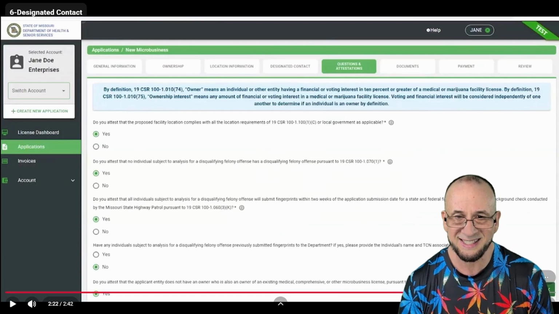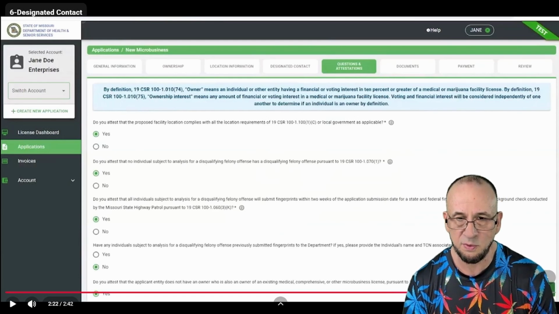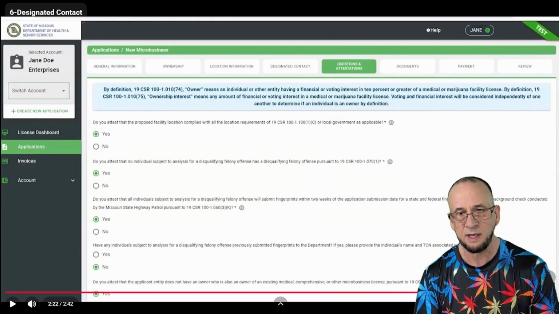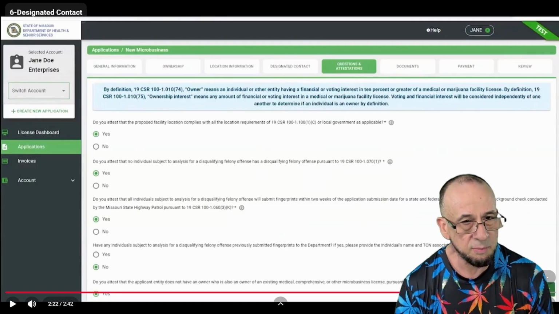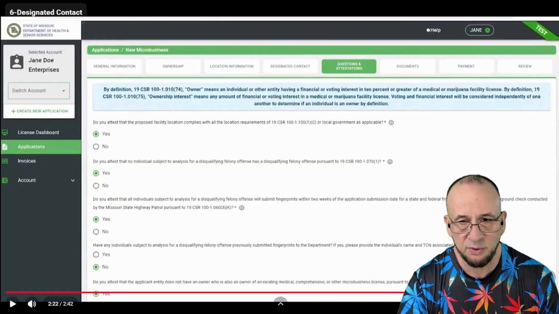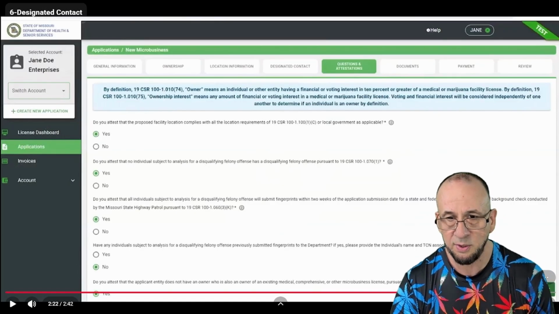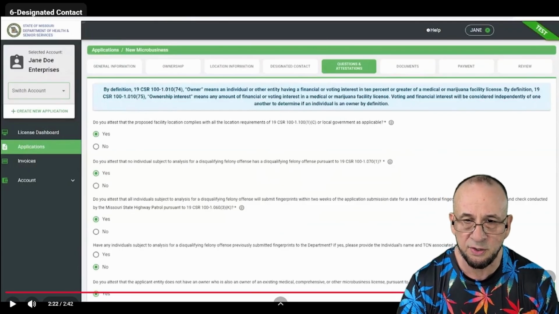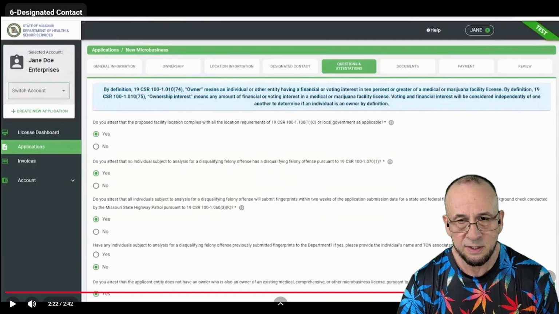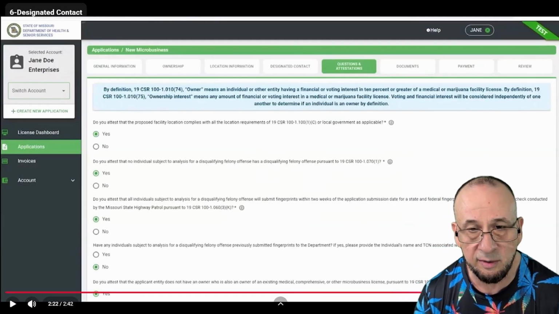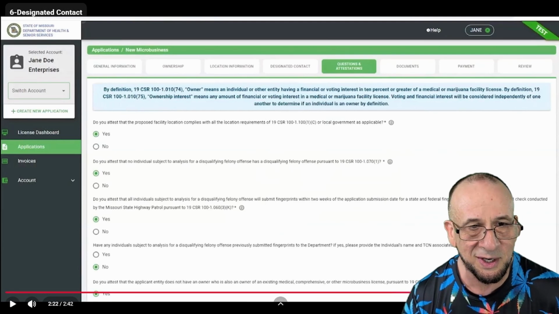Questions and attestations. This is going to be the one where you have to answer all these questions that will either qualify or disqualify you from getting a license. So you better answer yes to most of these questions. I'm not going to go through, well, maybe I should. I'm going to go ahead and read these to you just in case you're looking at this on your phone and you can't read this tiny print. These are all the questions and attestations that you have to read. And you need to move my big head closer to the screen so I can read it.